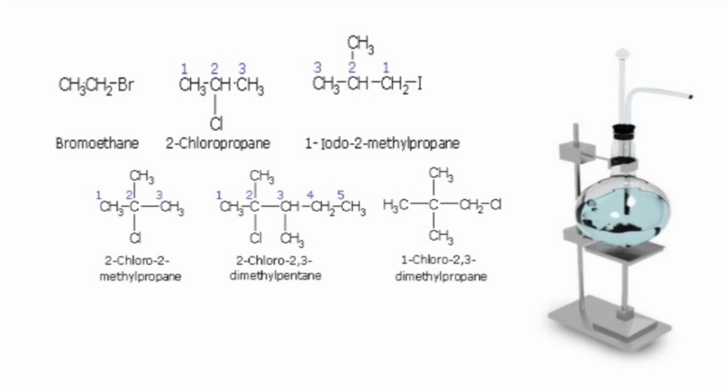The alkyl halide in which the halogen atom is bonded to a primary carbon atom is called a primary haloalkane. If the halogen is bonded to a secondary carbon atom, then it is called a secondary haloalkane.